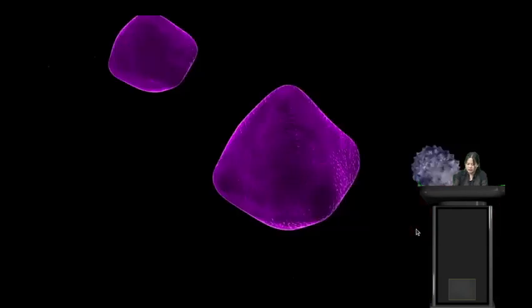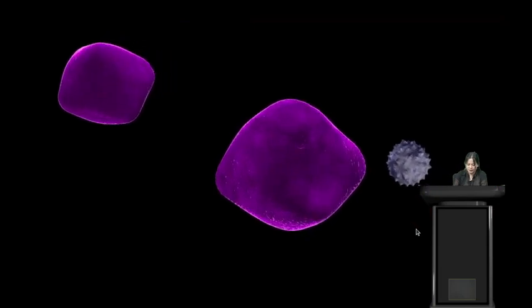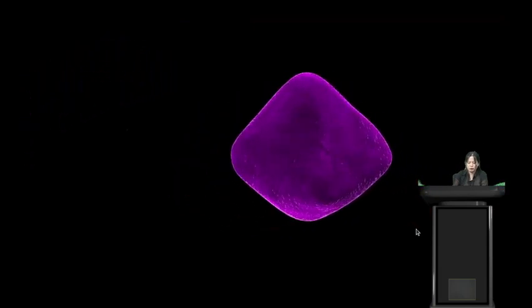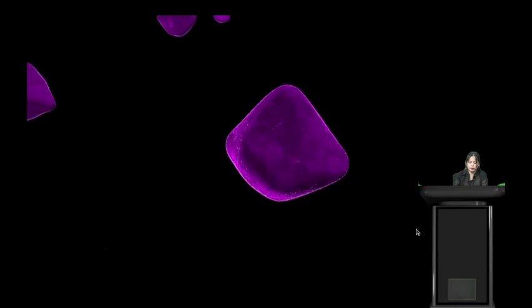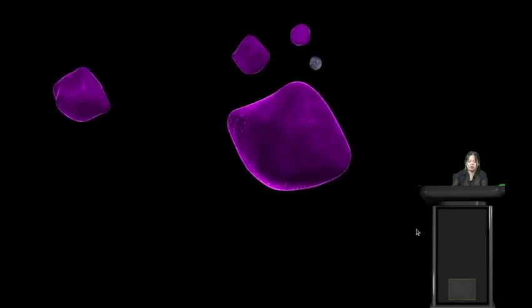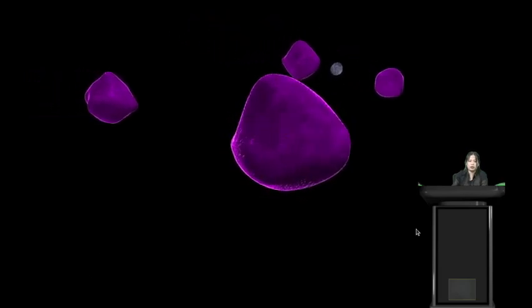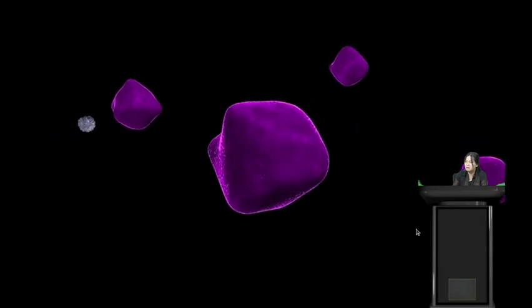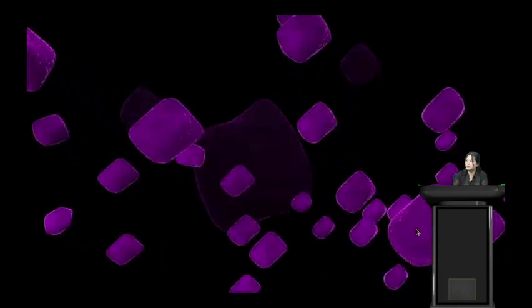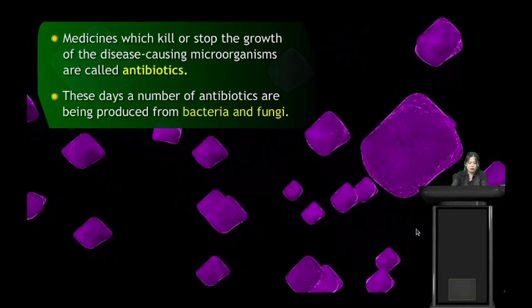So what are these antibiotics, or how do we define them? We have seen that antibiotics, when they enter our body, fight with the pathogens, that is the disease causing microorganisms, and cured us from our disease. So antibiotics are medicines which kill or stop the growth of disease causing microorganisms. These days a number of antibiotics are being produced from bacteria and fungi.